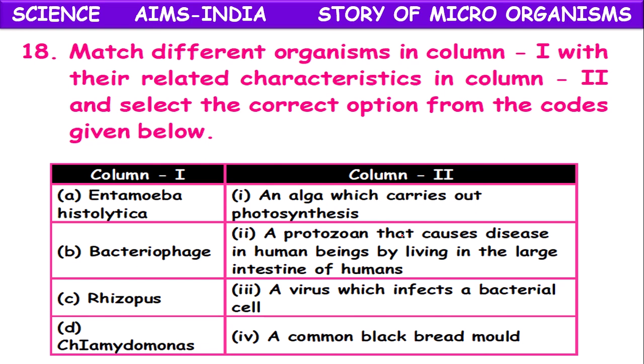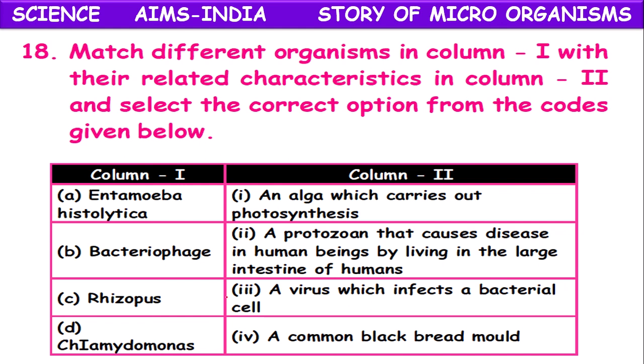Match the different organisms in column 1 with the related characteristics in column 2 and select the correct option from the codes given below. Entamoeba histolytica, bacteriophage, rhizopus, chlamydomonas.